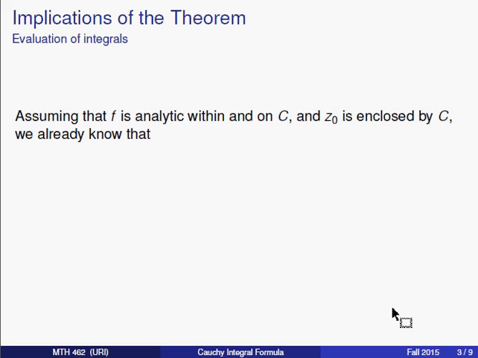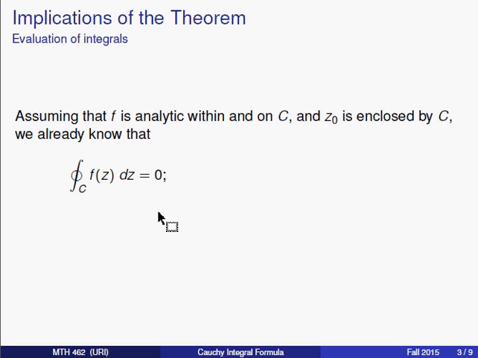Now, our first implications we're going to mention have to do with evaluating integrals. We've been doing this a little bit. We saw how to do this the brute force way using parameterization and plugging and chugging. We looked at the Cauchy-Goursat theorem, which showed us that certain integrals were equal to 0. And in fact, that's where we'll start here. Let's suppose that f and z0 are as in the hypothesis of the theorem. So f is analytic within and on the curve C, and z0 is enclosed by C.